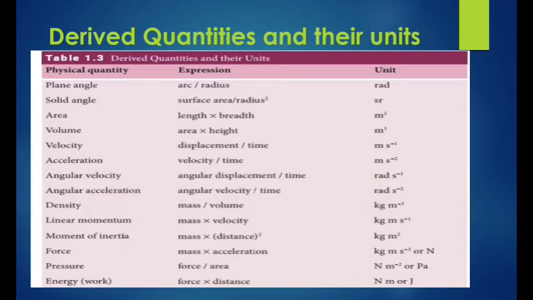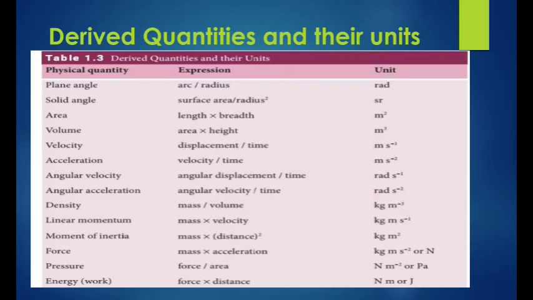Next one, angular acceleration. It will be represented by alpha. What is alpha? It's one of the Greek alphabets. It compares to the British alphabet A. In the Greek alphabet, that is represented as alpha. Okay, that is angular acceleration. The expression for angular acceleration is angular velocity by time taken. The unit of angular acceleration is radian second power minus 2.